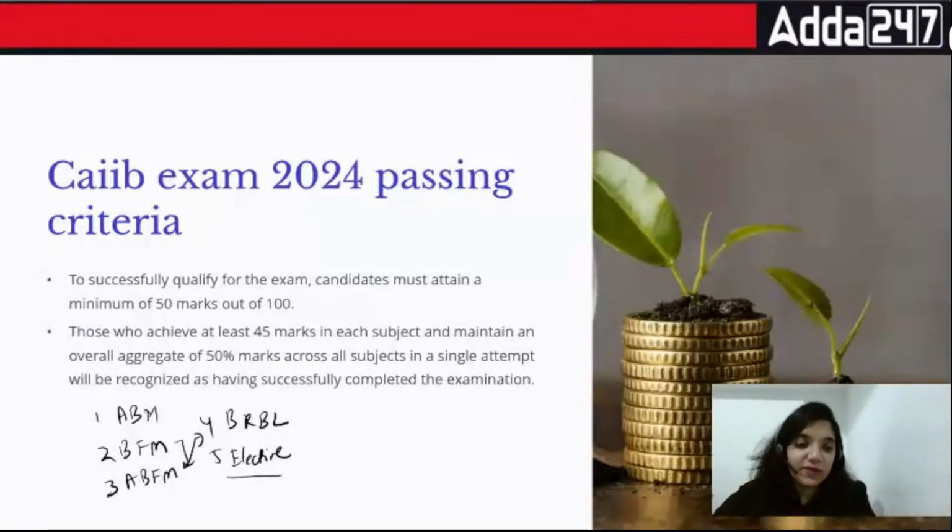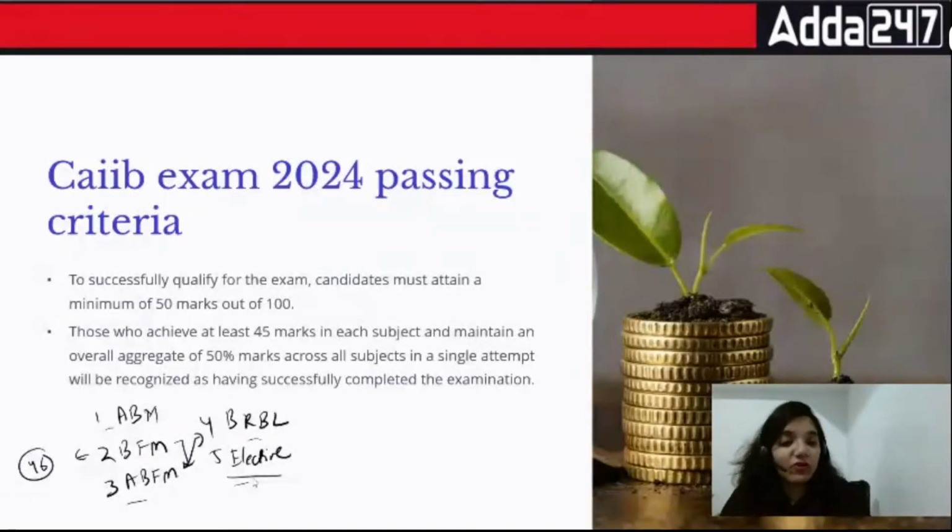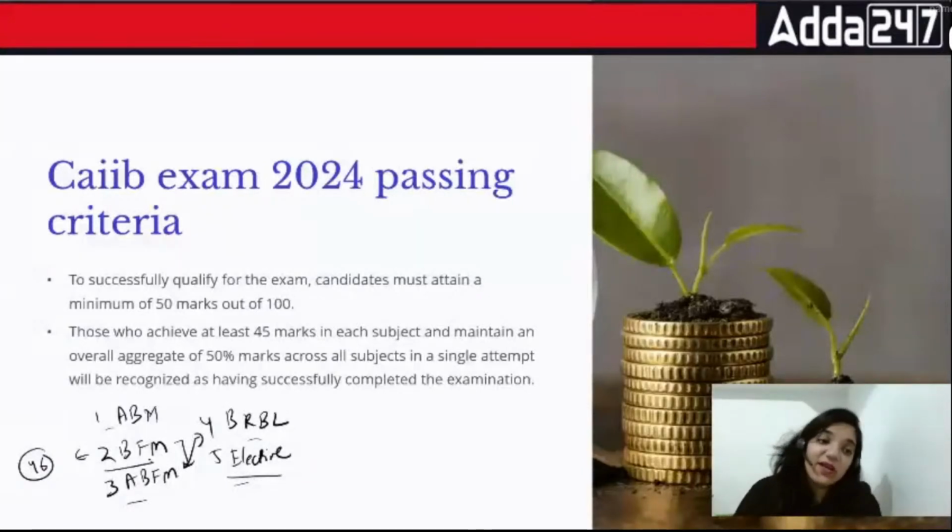So what you need to do is, BFM is one particular examination where people get affected a lot. For example, if you are scoring say 46 here, you have to compensate those marks in ABM, ABFM, BRBL and elective. In case your total score falls below 250, you are not able to clear the examination altogether. So please make sure when you go for this examination, you are sorted about this part: in any case, BFM being a tough subject, I would try to score enough that I am in the safe zone. And in other examinations, I'll try to score maximum, so that aggregate is not an issue for me. That should be a criterion.